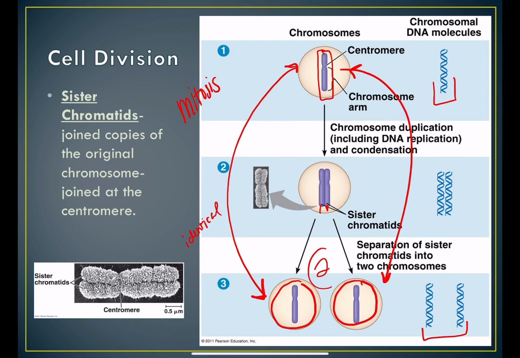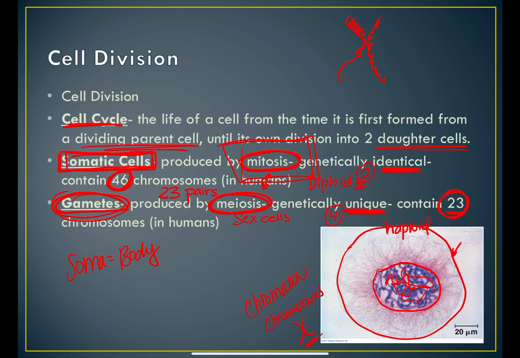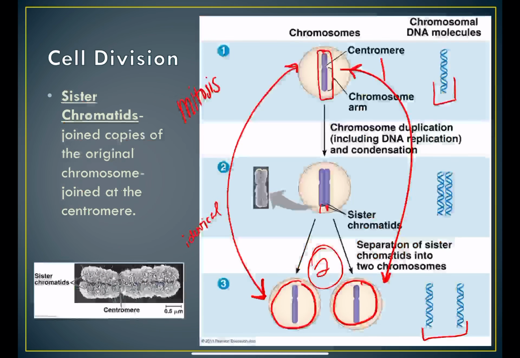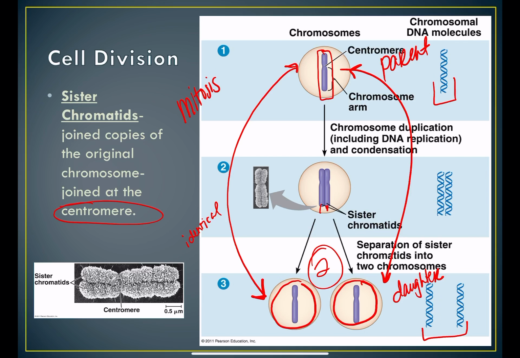Down here, we made two cells, which is what I told you we would make in mitosis. So we took this cell, this first one, called our parent cell, and we made two daughter cells, okay? And those sister chromatids are the copies, joined at an area in the middle called the centromere.